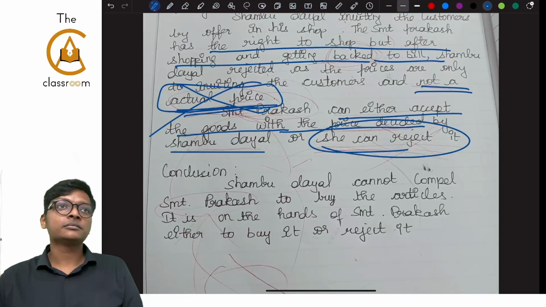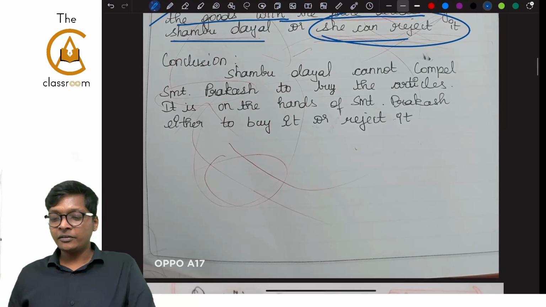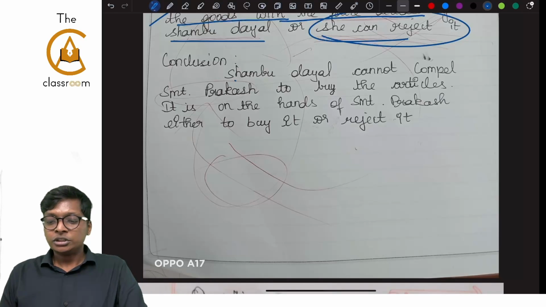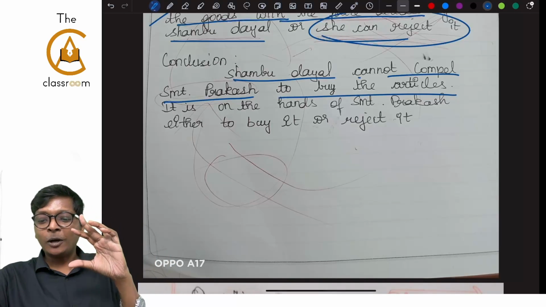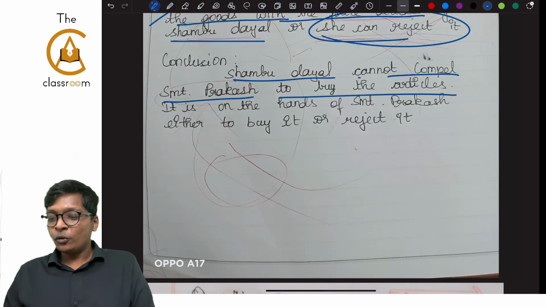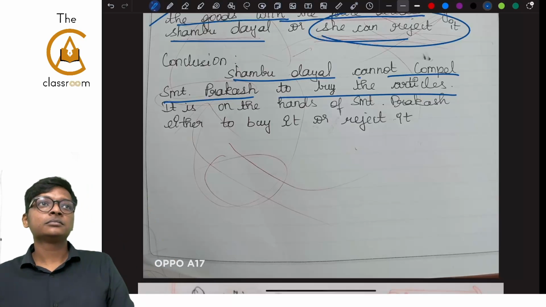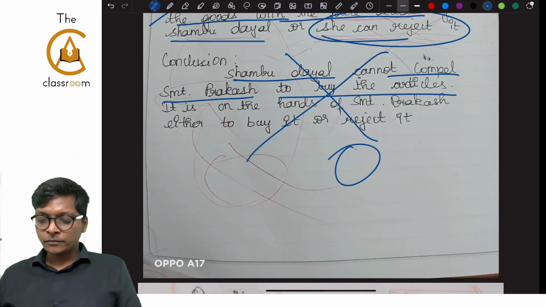The student has changed the conclusion itself. Shambhu Dayal cannot compel Srimati Prakash to buy the articles. Can you see, guys? It is opposite. Srimati Prakash cannot compel Shambhu Dayal. If you are the examiner, will you give marks? You tell me, guys. Another mistake. Fine. Next. This we saw.